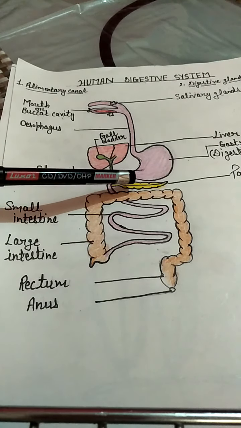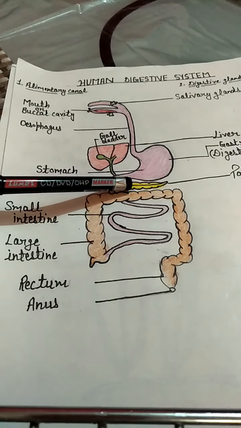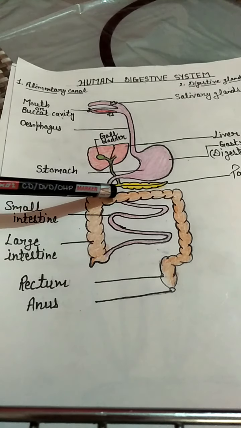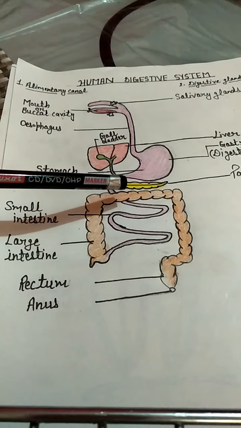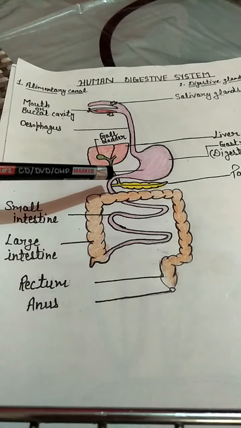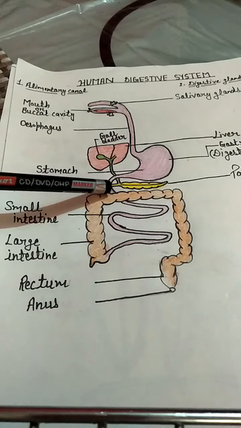Next gland below the stomach is the pancreas. The pancreas gland produces the juice that is known as pancreatic juice, and it also pours its secretion into the small intestine. It means in the small intestine, the liver gland and pancreas gland both are pouring their secretion here.